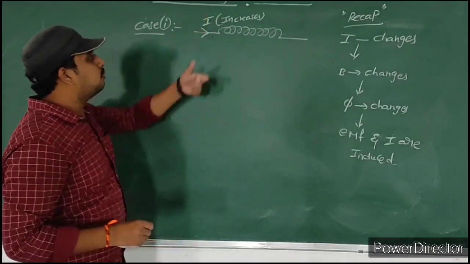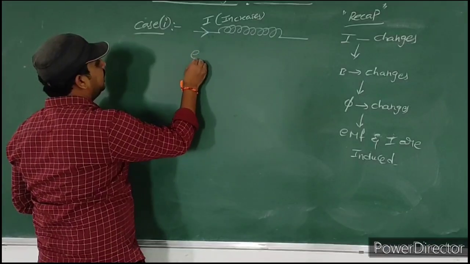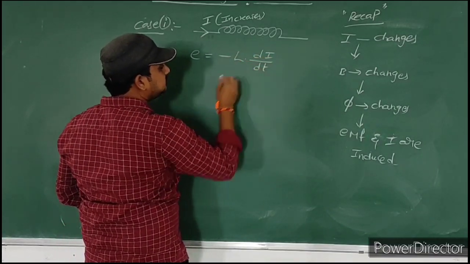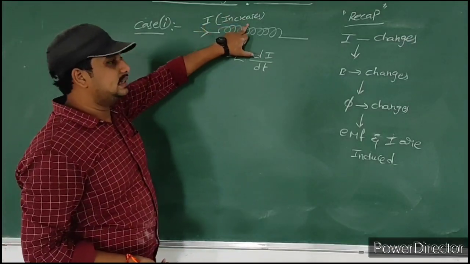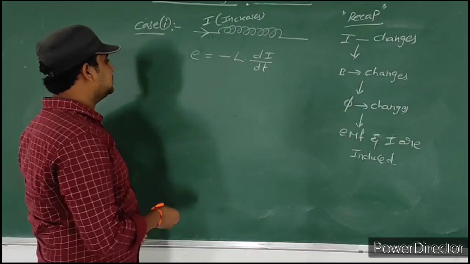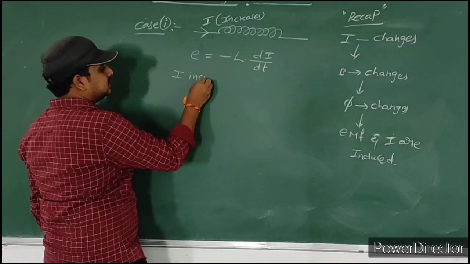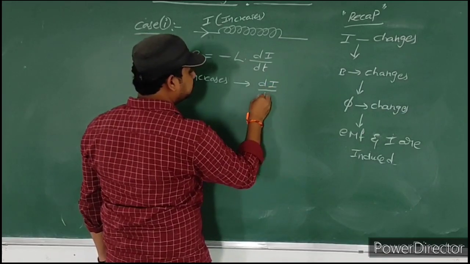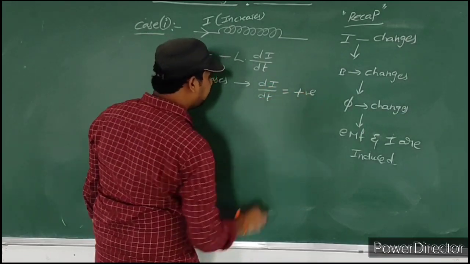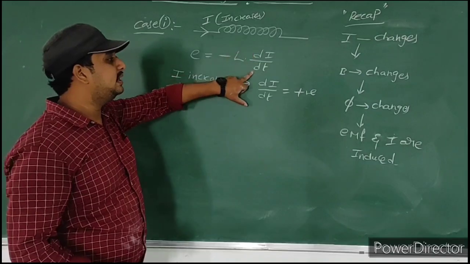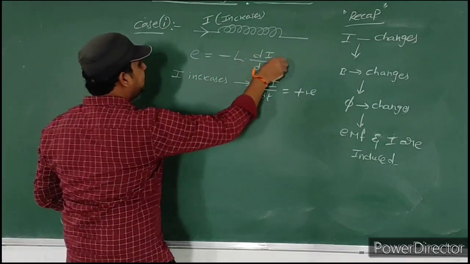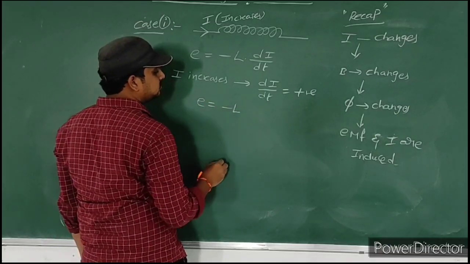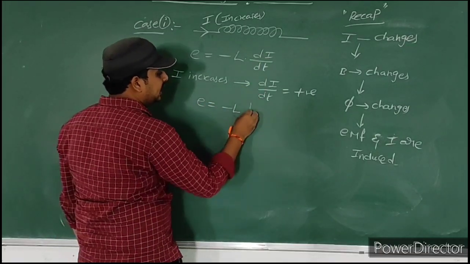Okay, so how does it oppose? Observe carefully. What is the formula? E is equal to minus L into di by dt. Here the current increases. That means di by dt is positive. Am I right? Current increases means di by dt is positive. If you substitute a positive value for di by dt, then we get E equal to minus L into di by dt only.